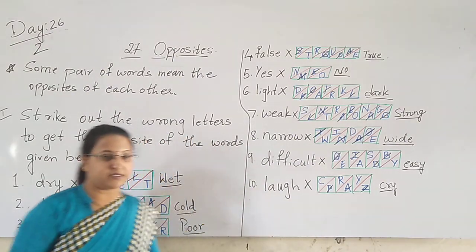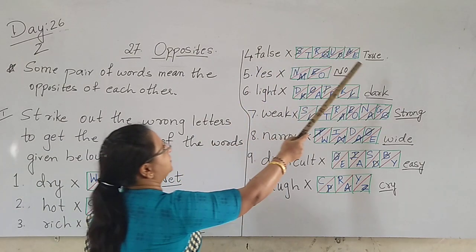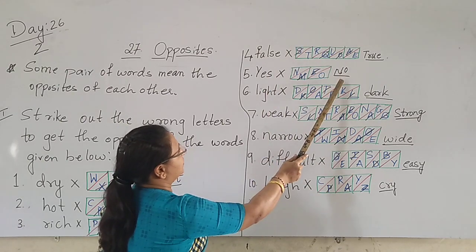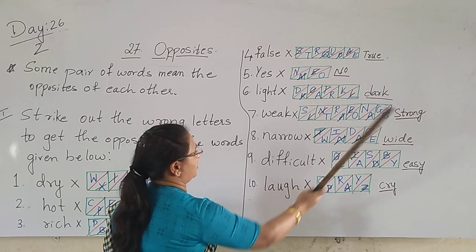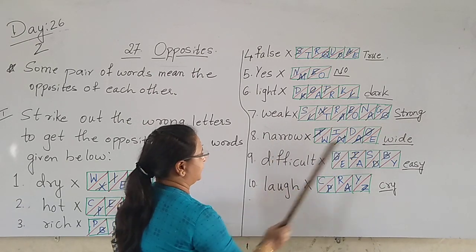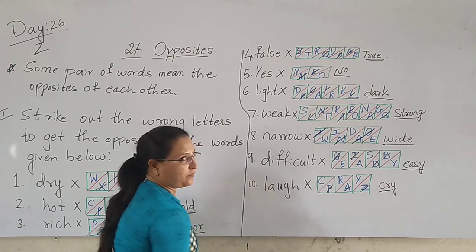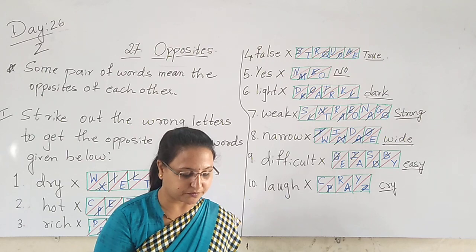So we have completed this, children. This main we have completed. Dry, wet. Hot, cold. Rich, poor. Fall, through. Yes, no. Light, dark. Weak, strong. Narrow, wide. Difficult, easy. Laugh, cry. Yes. Now coming to the next part.